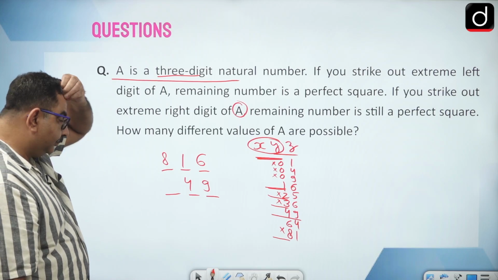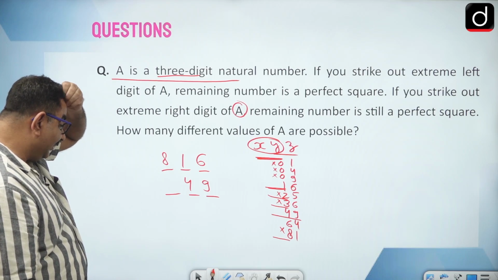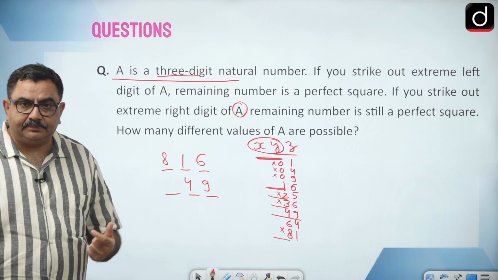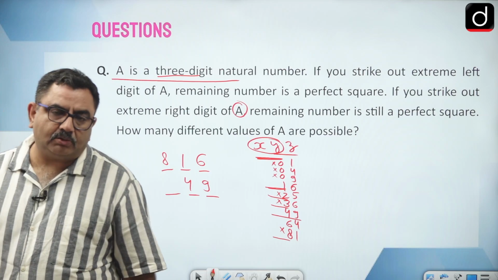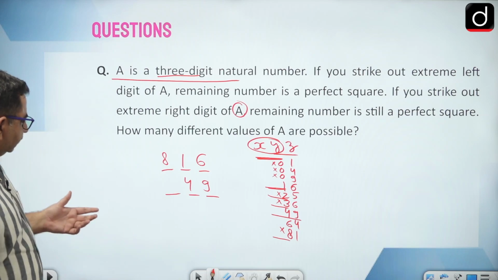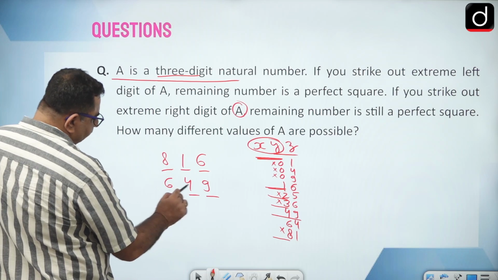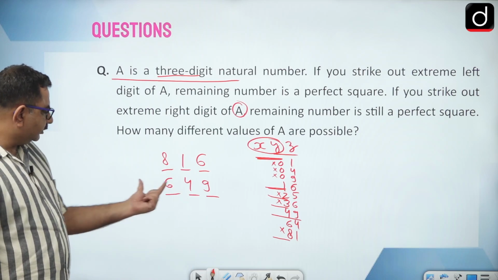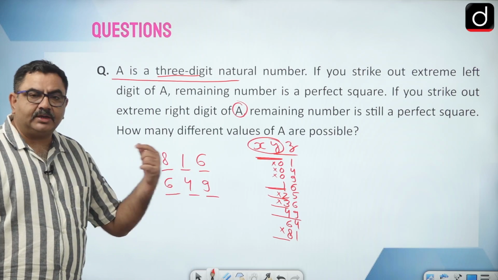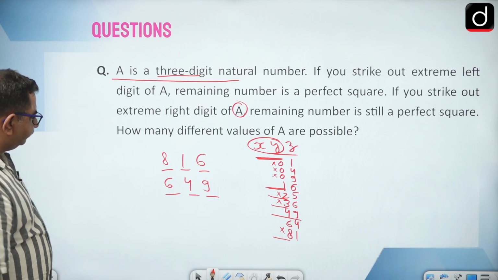Ending with 4, and that must be a 2-digit number. ओके तो कौन सा स्क्वायर है, दैट इज 64, which is square of 8, so you can say 64 is a perfect square, 49 is also a perfect square.